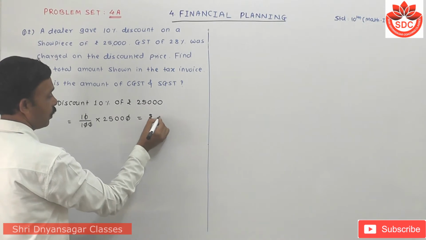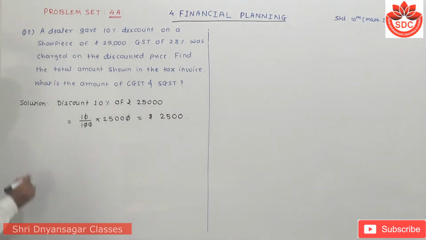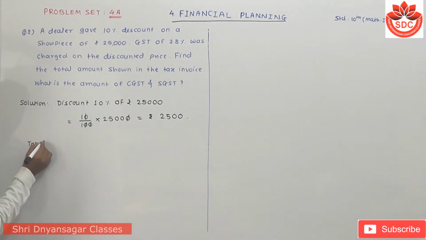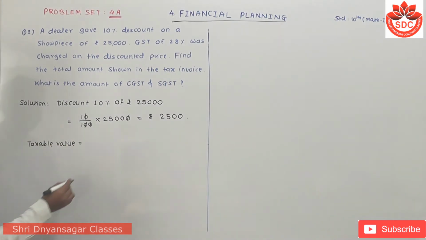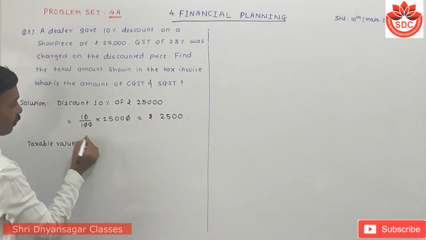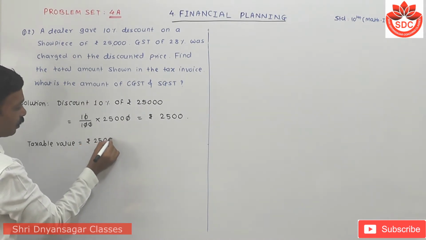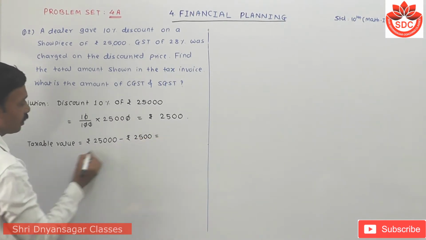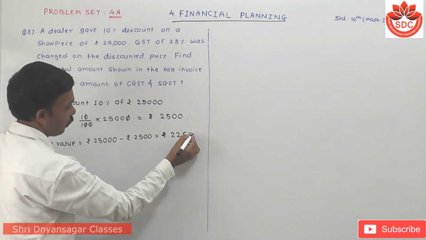That means rupees 2,500 is the discount here. Therefore, we have to find the taxable value. Taxable value equals we subtract this discount from this value, that is rupees 25,000 minus rupees 2,500. This is so simple. Directly you can write rupees 22,500.